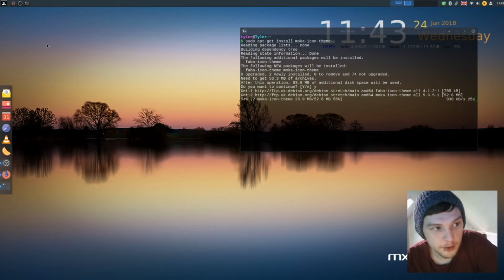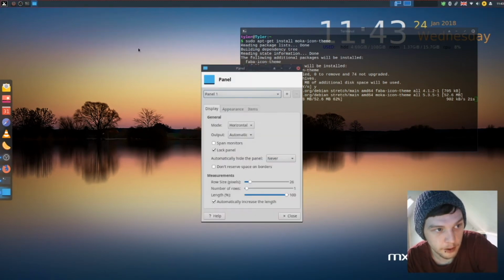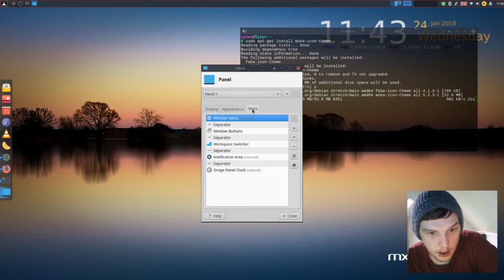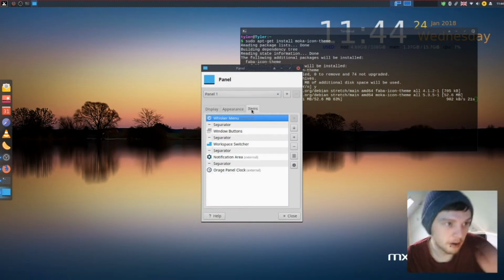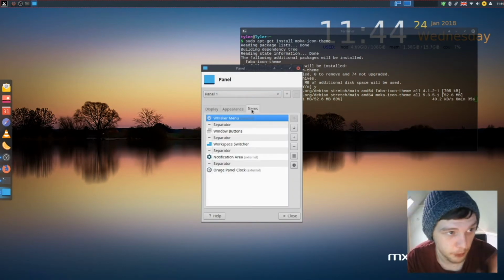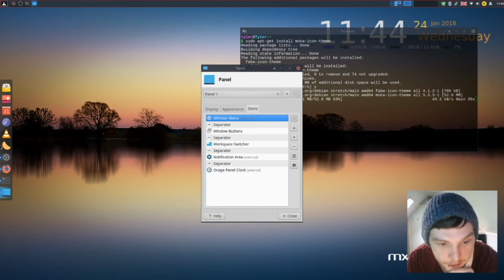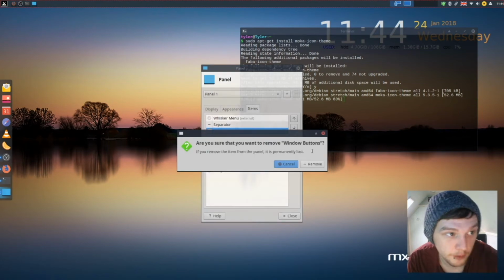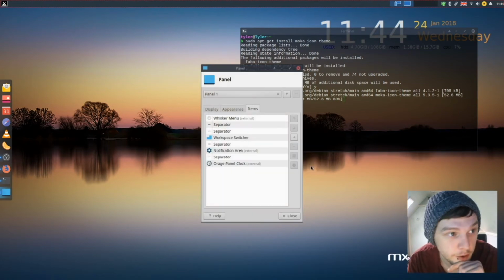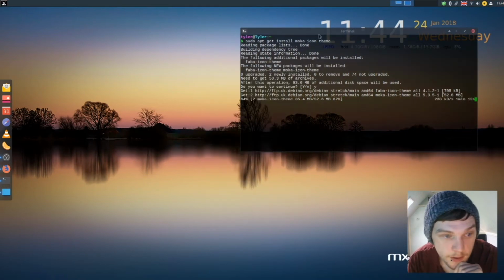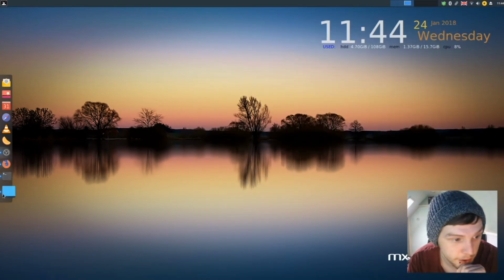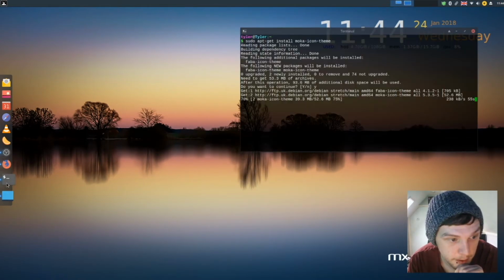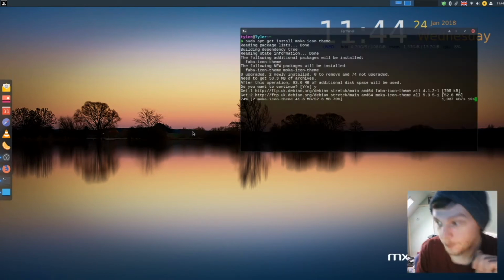Now we've got this, we can remove the Windows buttons here as well, so we'll do that now quickly. You don't have to do this, I just get annoyed when it's minimizing to two places. I'd rather just keep it on the plank to the left. So Windows buttons, remove, and then the buttons next to the whisker menu should go. There you go. So now things will minimize straight to the dock, and then you can open them back up like that.